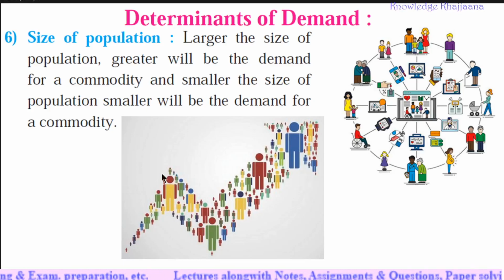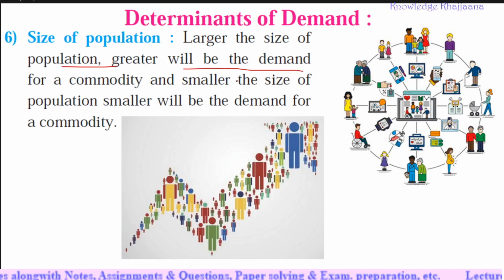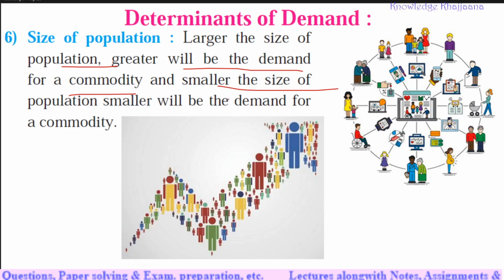Next factor, which is a determinant of demand, is size of population. The larger the size of the population, the greater will be the demand for a commodity. And the smaller the size of the population, the smaller will be the demand for the commodity. That is very obvious. The larger the population of a specific place or locality, the greater the demand, and the smaller the population of that locality, the lesser the demand. So demand also depends on the population of that locality, right?